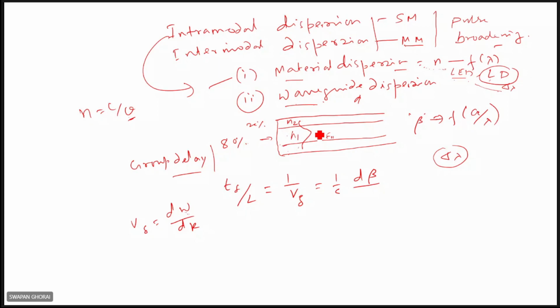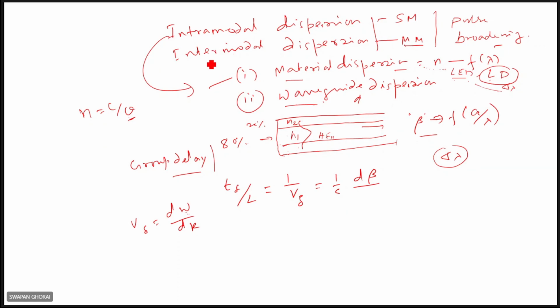And in this case, you'll see the propagation constant beta depends upon the fiber parameters like a and a by lambda, so it is a function of a by lambda. So in this case, the propagation constant is a function of a by lambda. Then waveguide dispersion occurs, right? So these are the different dispersion effects.